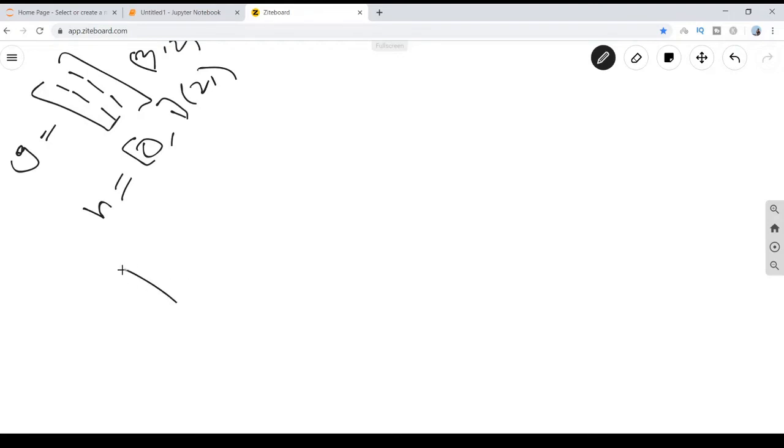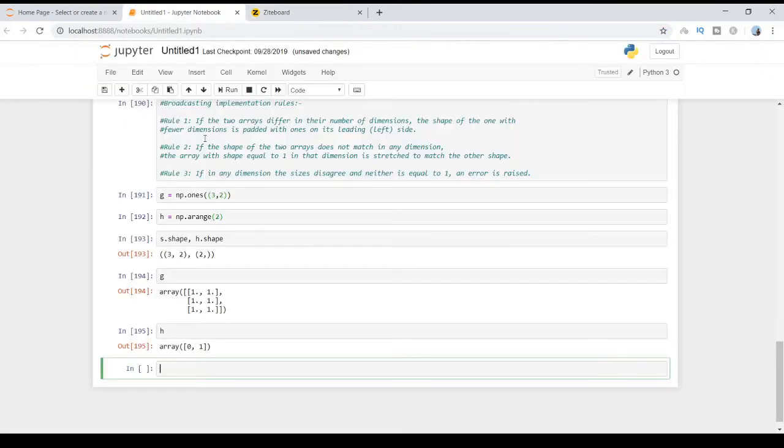So I will check rule 1. If the two arrays differ in their number of dimensions, the shape of the one with fewer dimensions is padded with ones on its leading side, the left side.